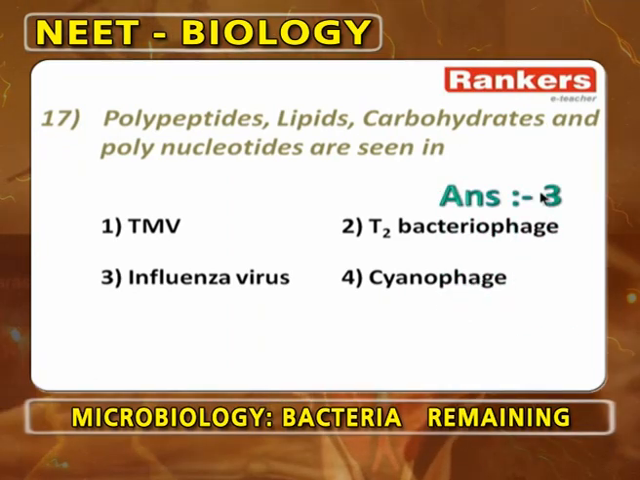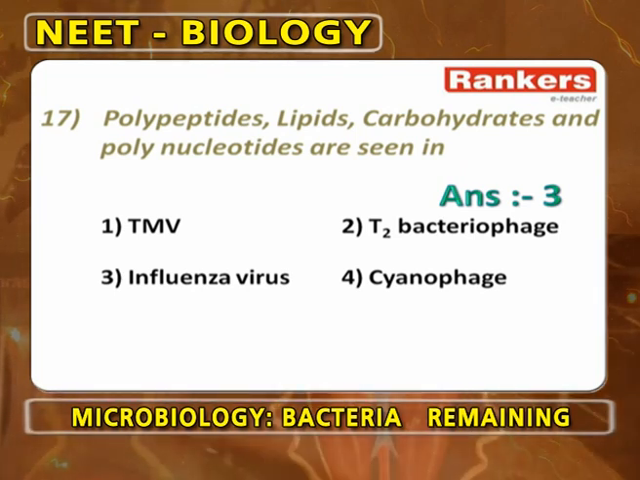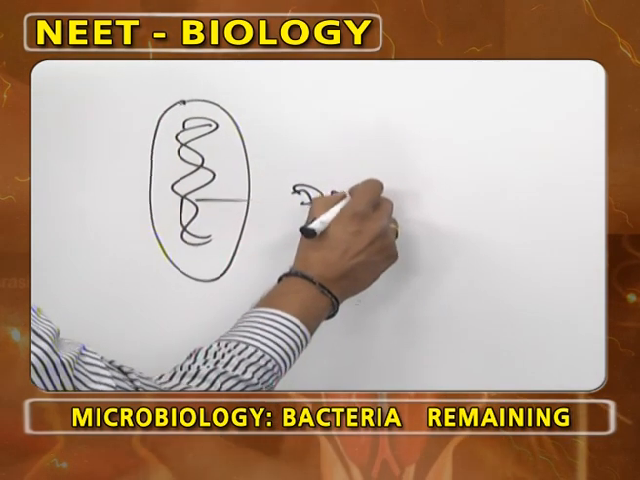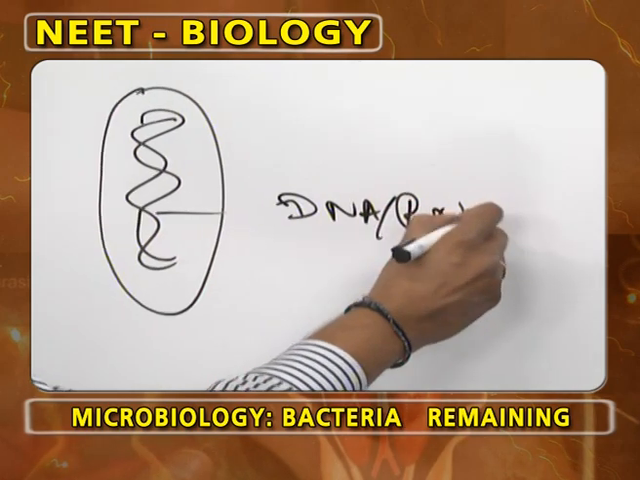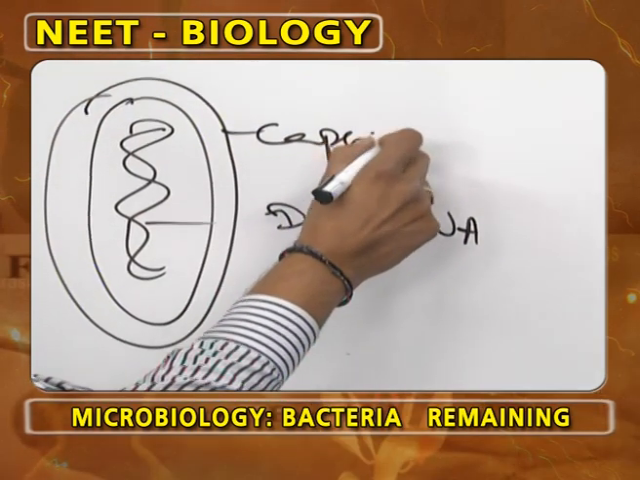Polypeptides, lipids, carbohydrates and polynucleotides all are seen in influenza virus. Influenza virus is an animal virus. Every virus normally shows a genetic material at the center, either DNA or RNA. No virus has both DNA and RNA. It is surrounded by a special protein coat called the capsid.